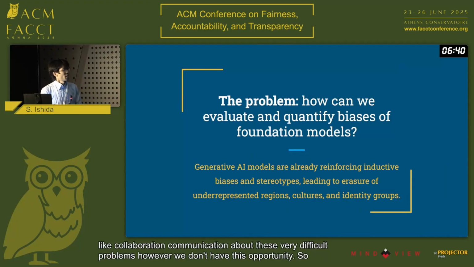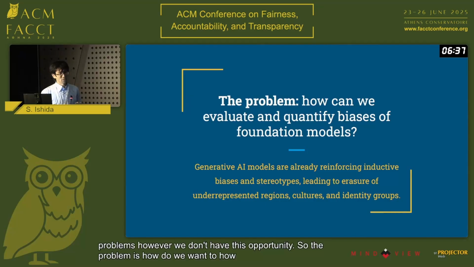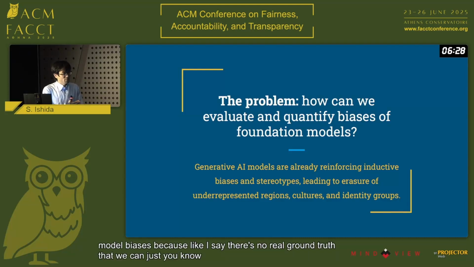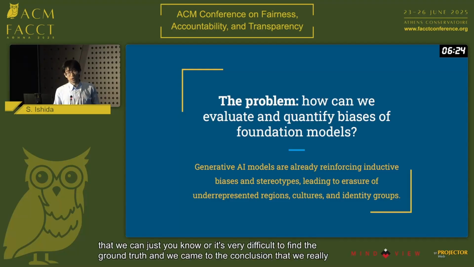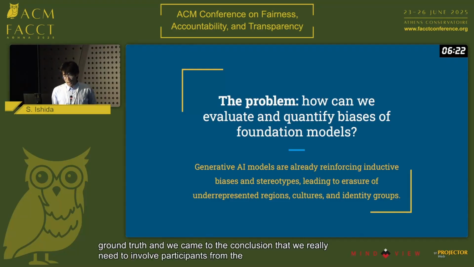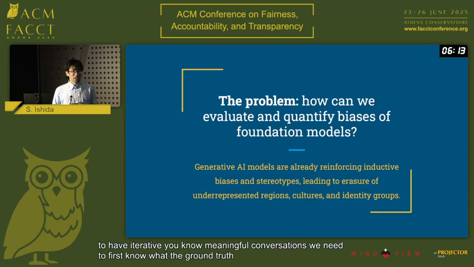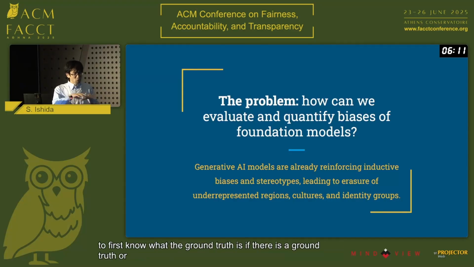The problem is, how do we evaluate these model biases? Because, like I say, there's no real ground truth, or it's very difficult to find the ground truth. And we came to the conclusion that we really need to involve participants from the community. And we have to have iterative, meaningful conversations. We need to first know what the ground truth is, if there is a ground truth, or maybe there are multiple versions of ground truths, and we need to have that communication.